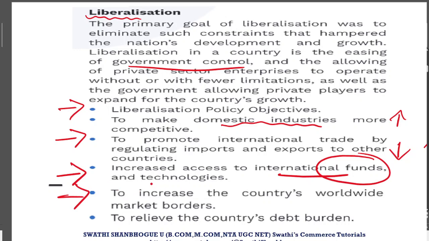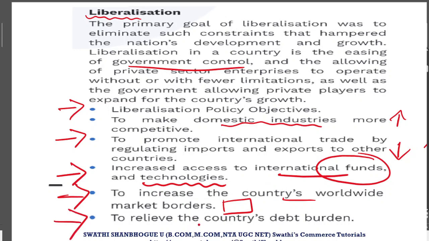And not only the funds, we also had access to all the new technologies which were majorly there in the outside world, but we did not have that much technology. But after this liberalization, we could have access to this technology as well. It increased the country's worldwide market boundaries, because now the country could not only take part in trade activities within the national boundaries, but also outside its national boundaries, and now the entire world was one market for these industries.